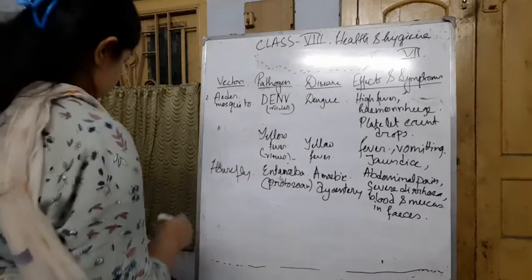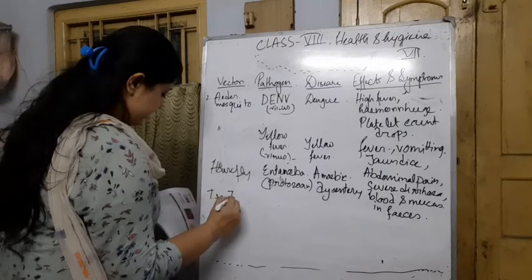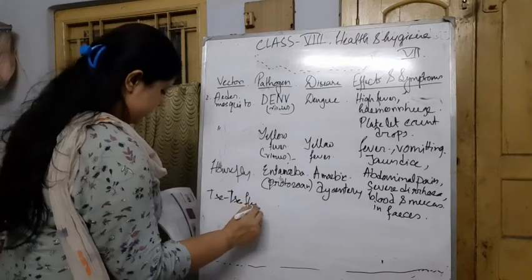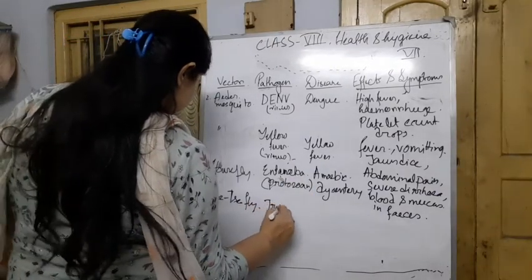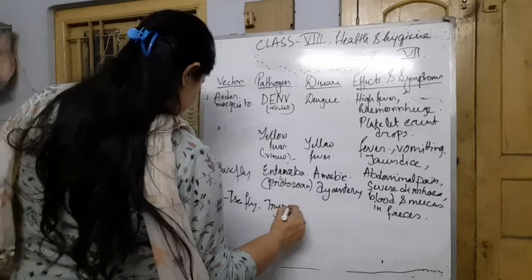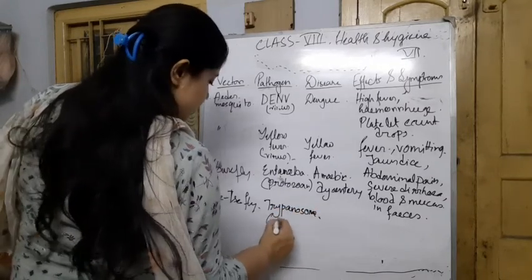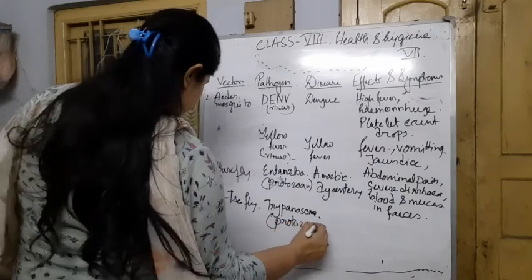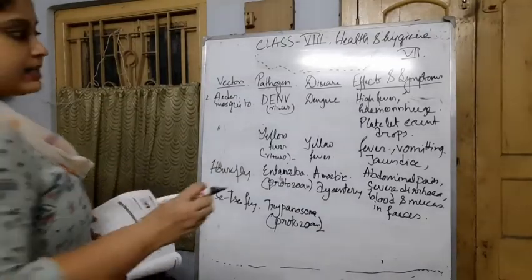The next is the tsetse fly. The pathogen name is Trypanosoma, which is also a protozoa. And the disease is called sleeping sickness.